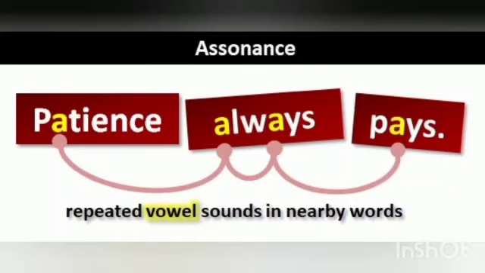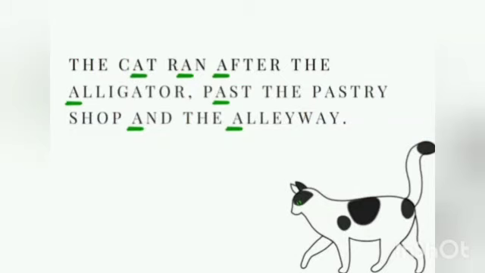Let's just understand them better with the help of examples. Sentence reads, patience always pays. Now the vowel sound of A is being repeated, and that is why we can say that there is assonance being followed here. In nearby words it's being repeated. Now look at the other sentence. The cat ran after the alligator, past the pastry shop and the alleyway. So again the vowel sound, that is a vowel sound, is being repeated in the nearby words. That is why we can say that assonance again is being followed over here.